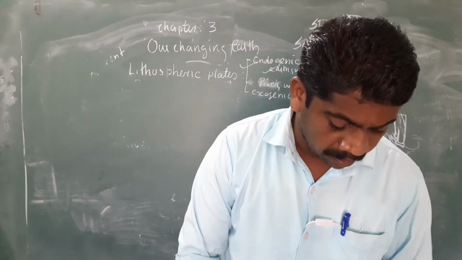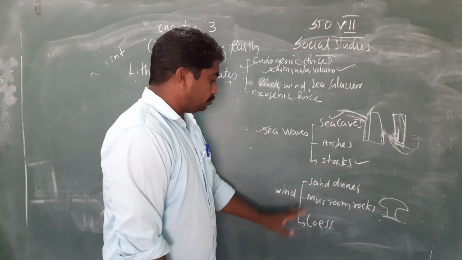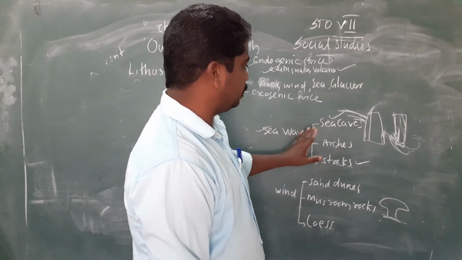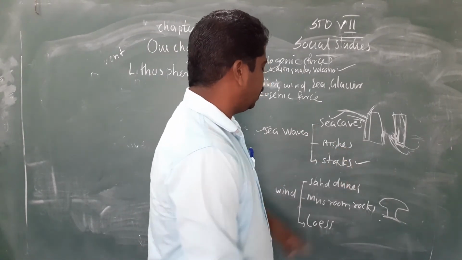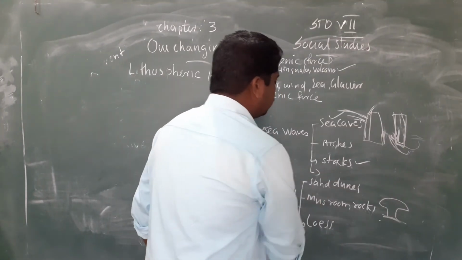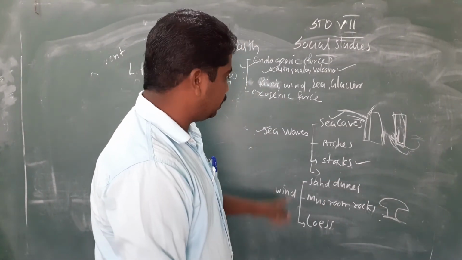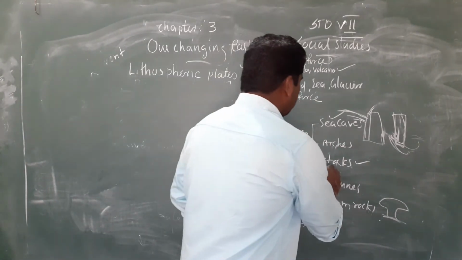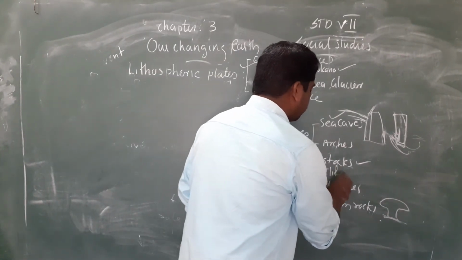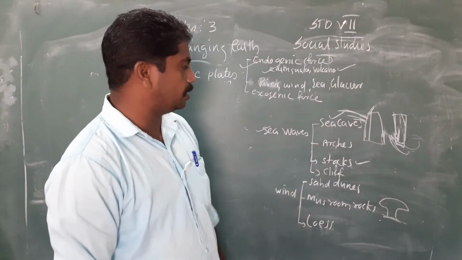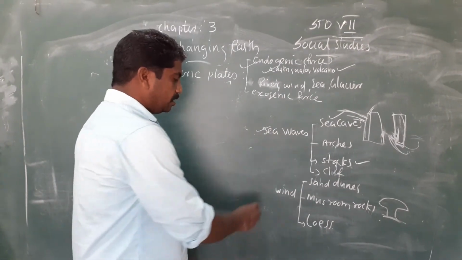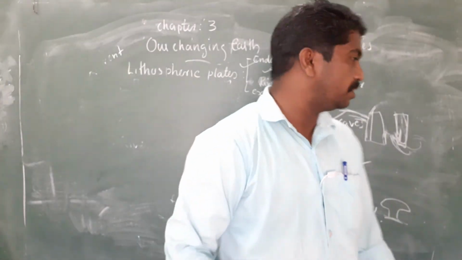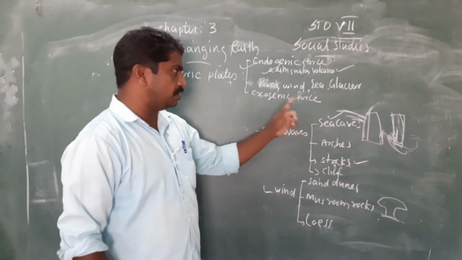Sea waves can make sea caves, arches, and stacks. In some areas there is hard rock near the seashore. Such rocks are called sea cliffs. These are the changes that occur by sea waves. Now another one is wind. Wind also can make changes on the earth's surface, which is a part of exogenic force.